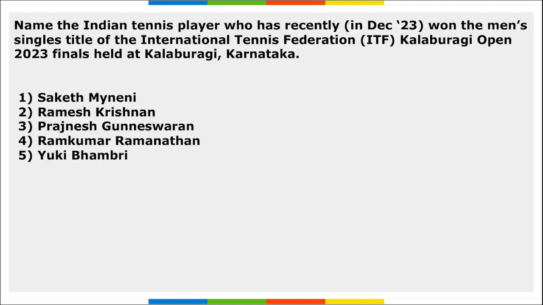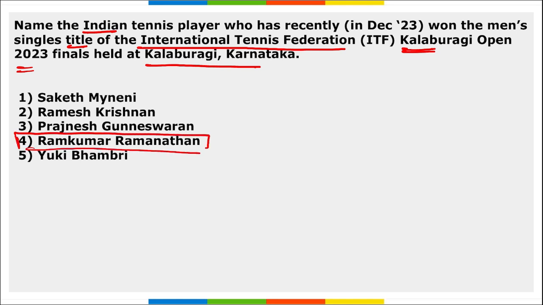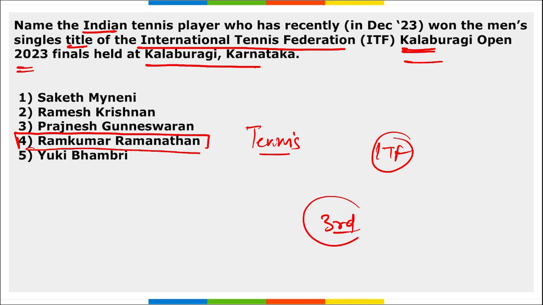Next, name the Indian tennis player who has recently won the men's singles title of the International Tennis Federation Kalaburagi Open 2023 finals held at Kalaburagi, Karnataka. Right option. Option 4. Ramkumar Ramanathan. Right. Ramkumar Ramanathan, an Indian tennis player, has won the men's singles title of the ITF Kalaburagi Open 2023 that was held in Karnataka. Right. Mark this. And this marks his third title of 2023.